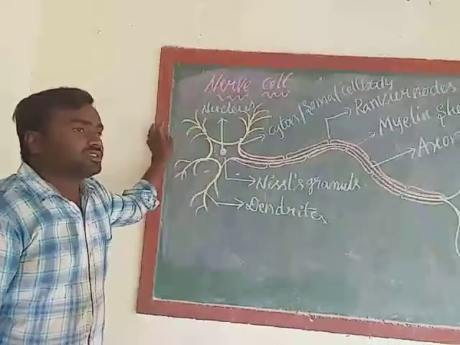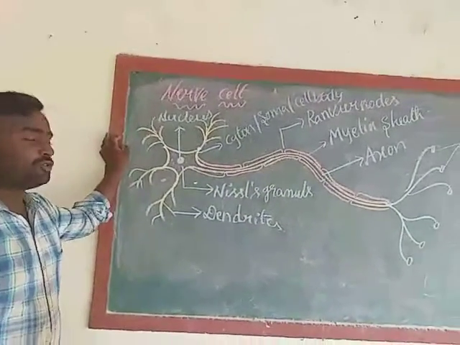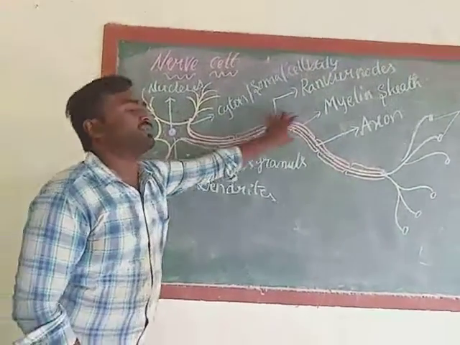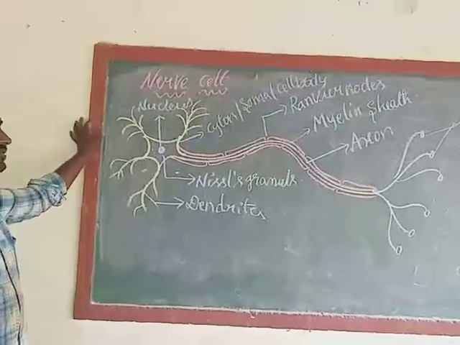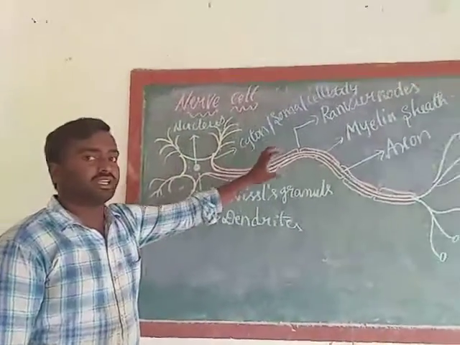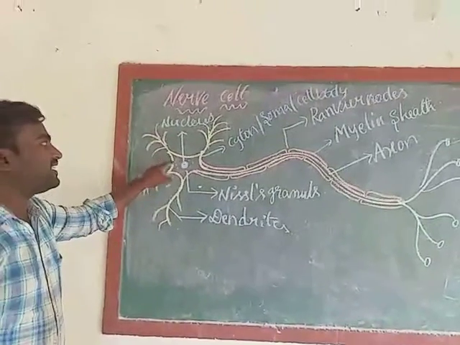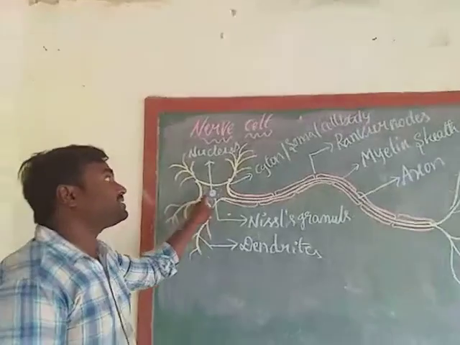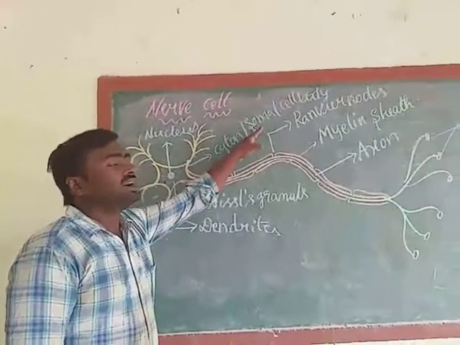If you observe the structure of nerve cell, it contains mainly two parts. One is head. This part is called head. Next, this remaining part is tail. If you observe the head, it contains cytoplasm in it. This head part is also called cyton, soma or cell body.